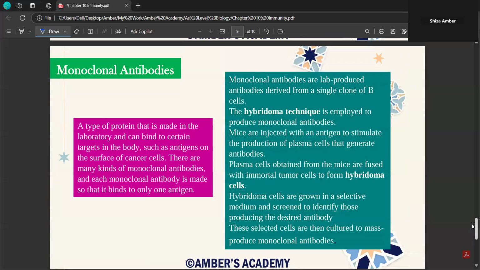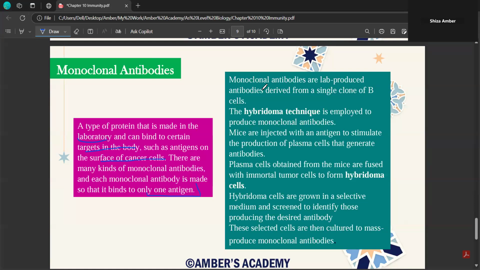So last but not the least, the last subtopic is monoclonal antibodies. It's a type of protein that is made in the lab. So monoclonal antibodies are made in the lab and they can bind to certain targets in the body, such as antigens on the surface of cancer cells. And there are many kinds of monoclonal antibodies, and each monoclonal antibody is made so that it binds to only one antigen. Okay? They are lab-produced antibodies and they are derived from a single clone of B cells.